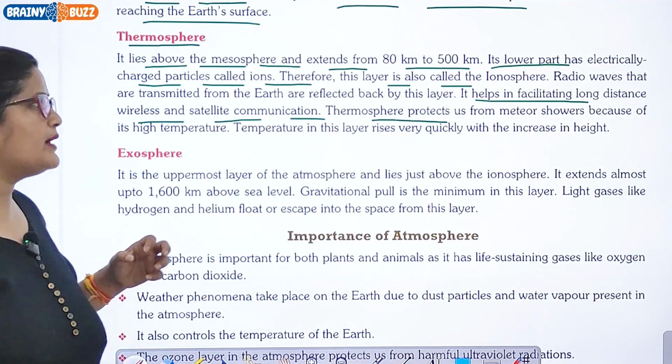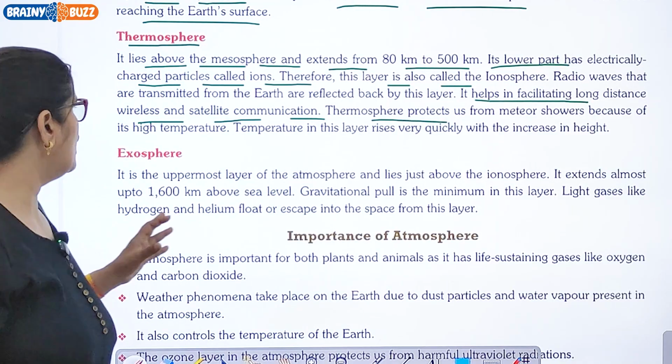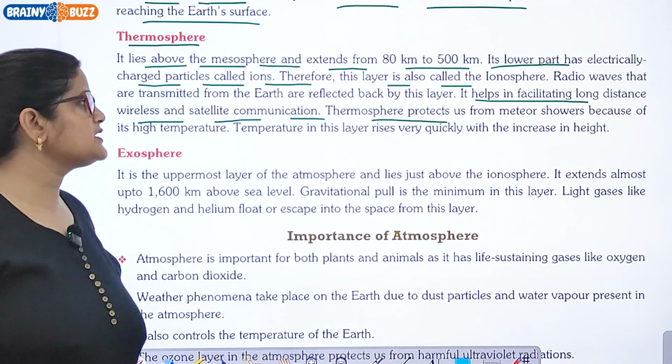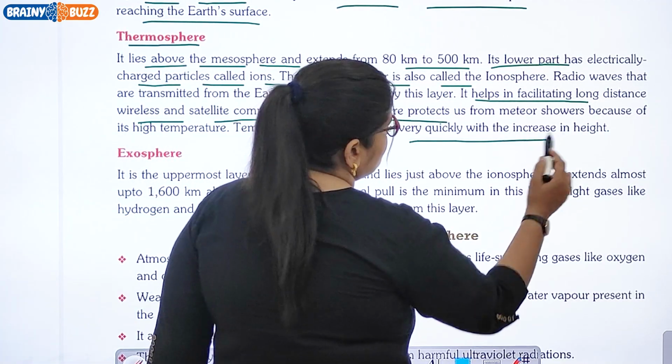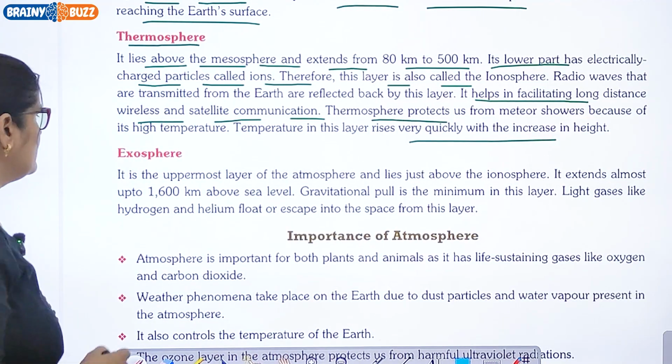Thermosphere protects us from meteor showers because of its high temperature. So temperature in this layer rises very quickly with the increase in height.